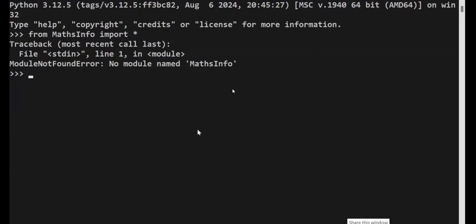Are you following me? Now, how can another student access my work? I will keep that zip file in Google Classroom Drive. They will download it, extract it, and keep the folder in C drive, D drive, etc. When they import the module I developed in the class, they will set sys.path.append with the absolute path of what they downloaded, and paste it over there. Are you getting me? One time setting, many times using.